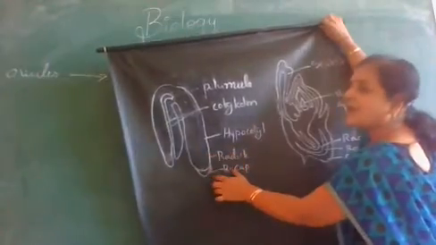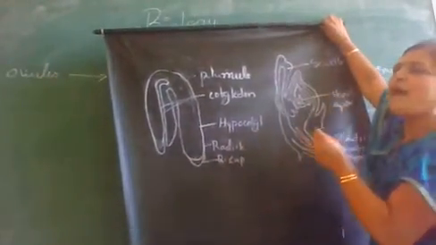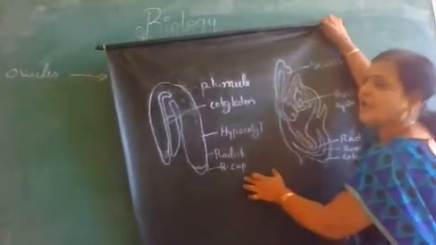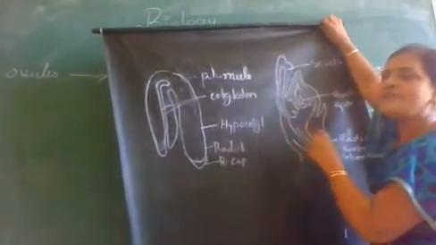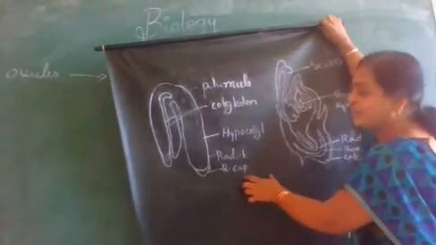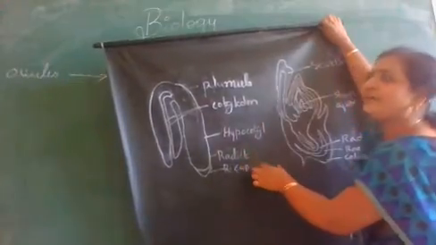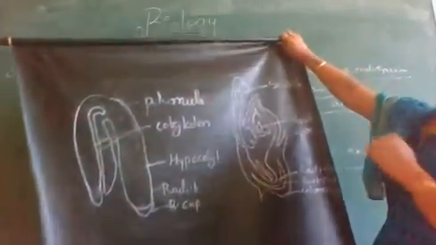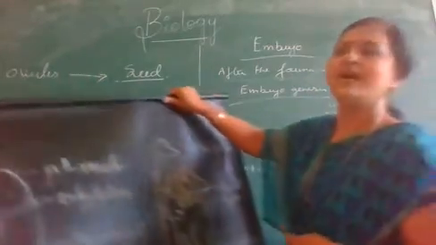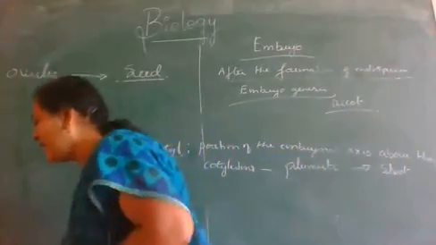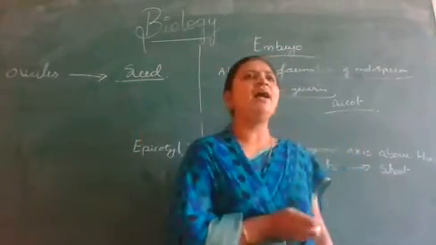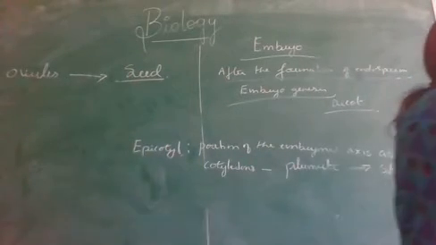And this radical is covered by a protective sheath called root cap, which always provides protection to this radical. That is root cap. Now radical later on develops into root system. Which always develops into root system? That is radical.